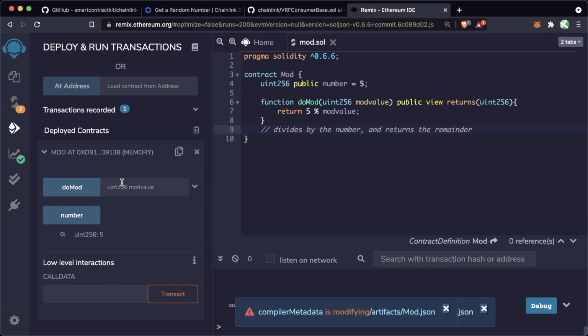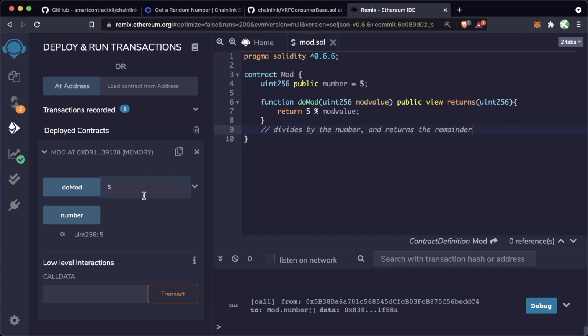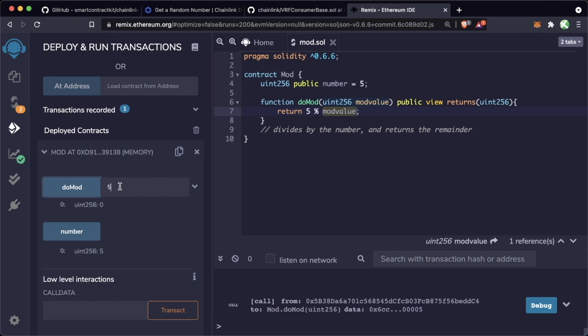For example, if we did 5 mod 5, what do you think we're going to get? So we're going to do 5 divided by 5 and then return the remainder. Well, 5 divided by 5 is 1, and there's no remainder. There's no decimal there. So 5 mod 5 should be what? 0, exactly. Well, what's 5 mod 4 then?